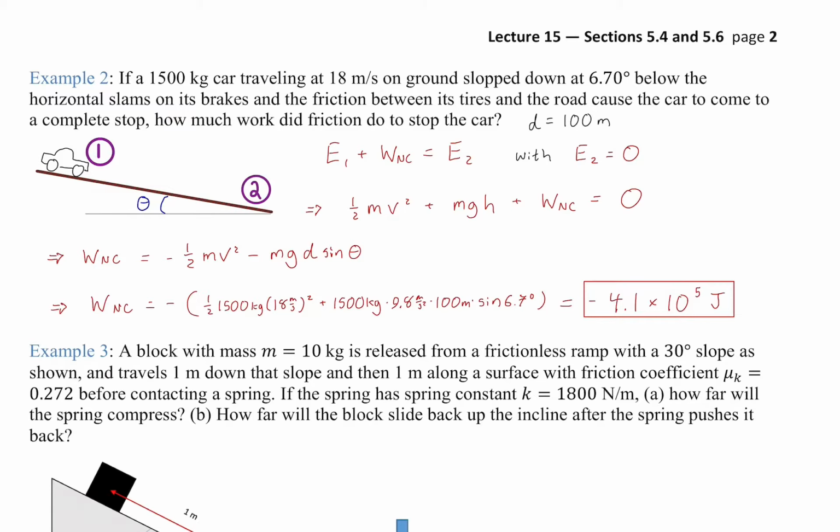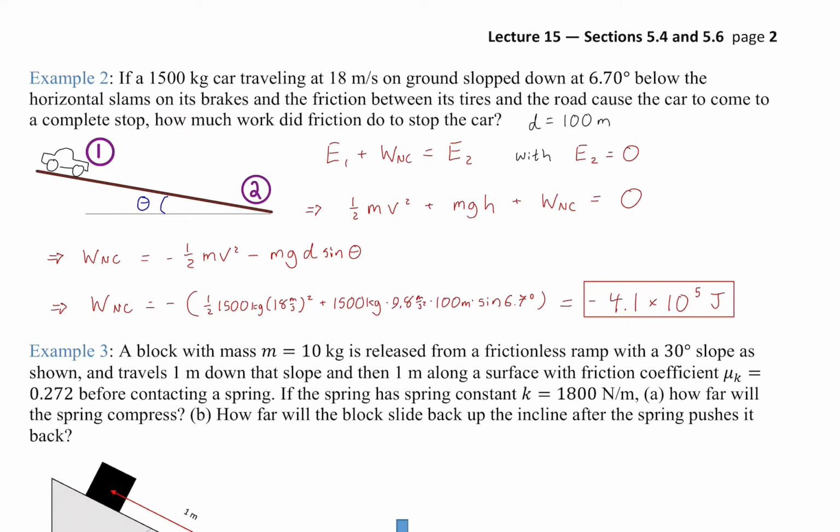And notice this was the same car, traveling at the same speed, but the fact that the car was going downhill meant that friction had to do a lot more work, not more negative work. It had to remove a lot more energy. And that makes sense, because on the level ground, friction didn't have to deal with the extra kinetic energy that gravity was creating, but on the downward slope, it does have to deal with that extra energy.